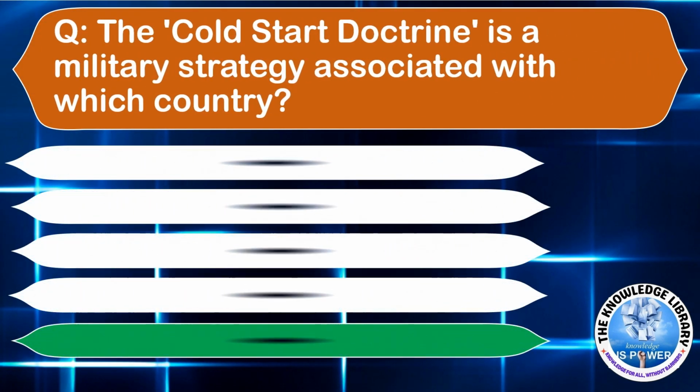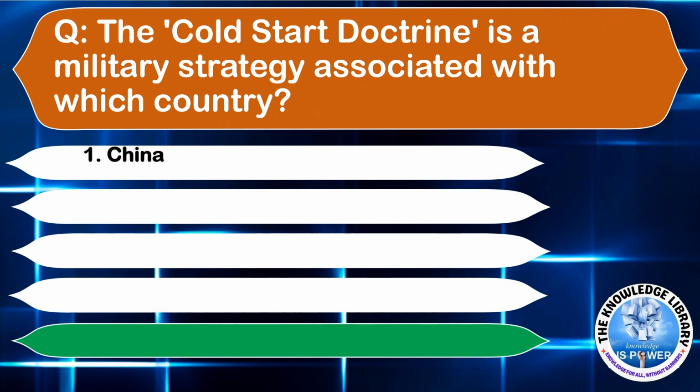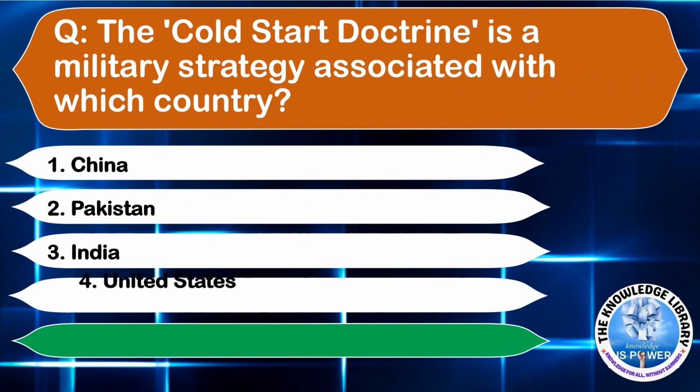The next question is, the Cold Start Doctrine is a military strategy associated with which country? Option A, China. Option B, Pakistan. Option C, India. Option D, United States. Answer is option C, India.